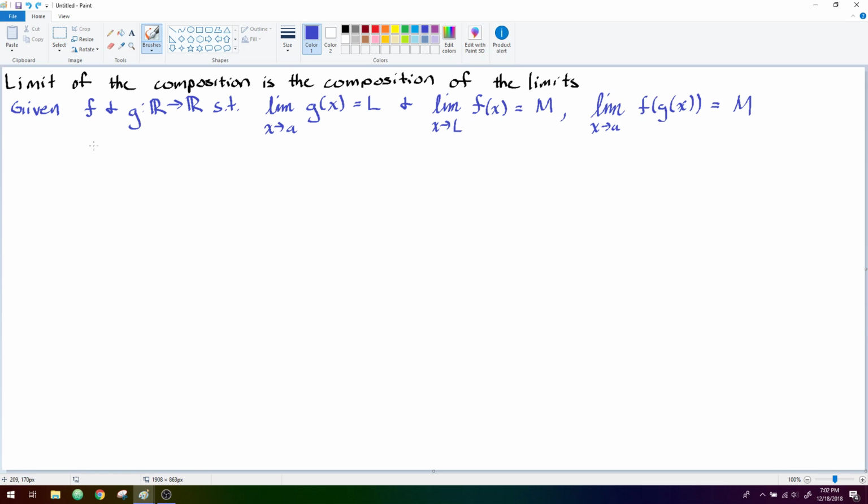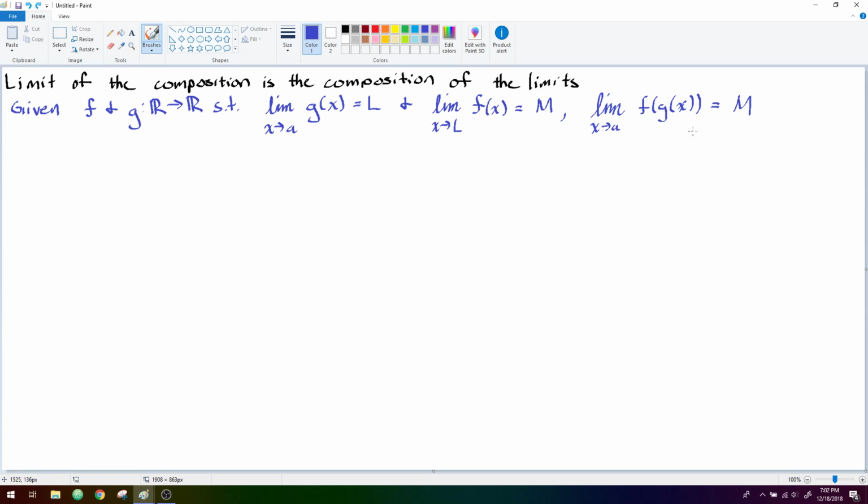So given these functions f and g, such that the limit as x goes to a of g of x is L, and the limit as x goes to L of f of x is M, then the composition f of g of x will approach M as x approaches a.